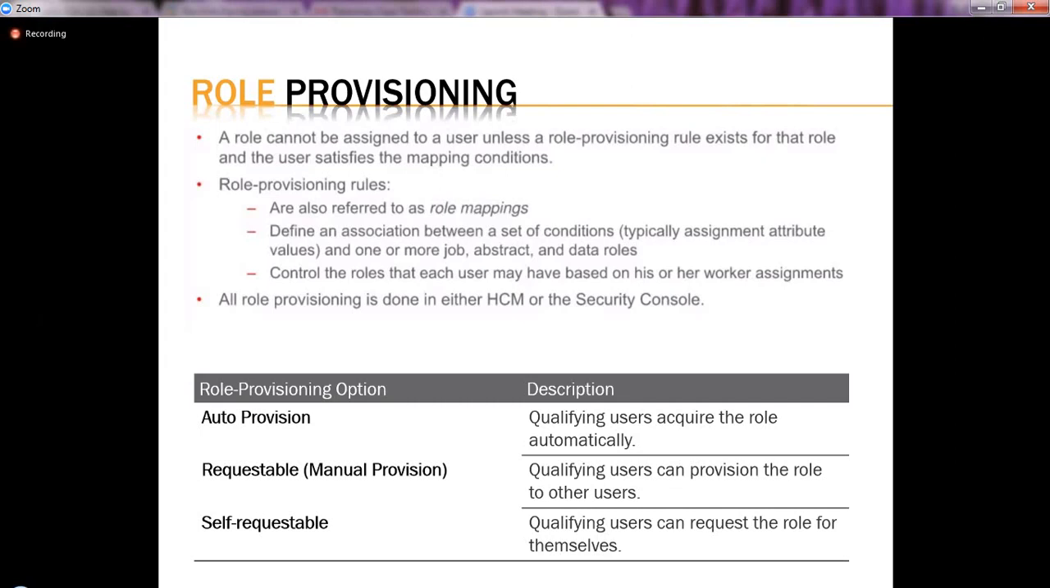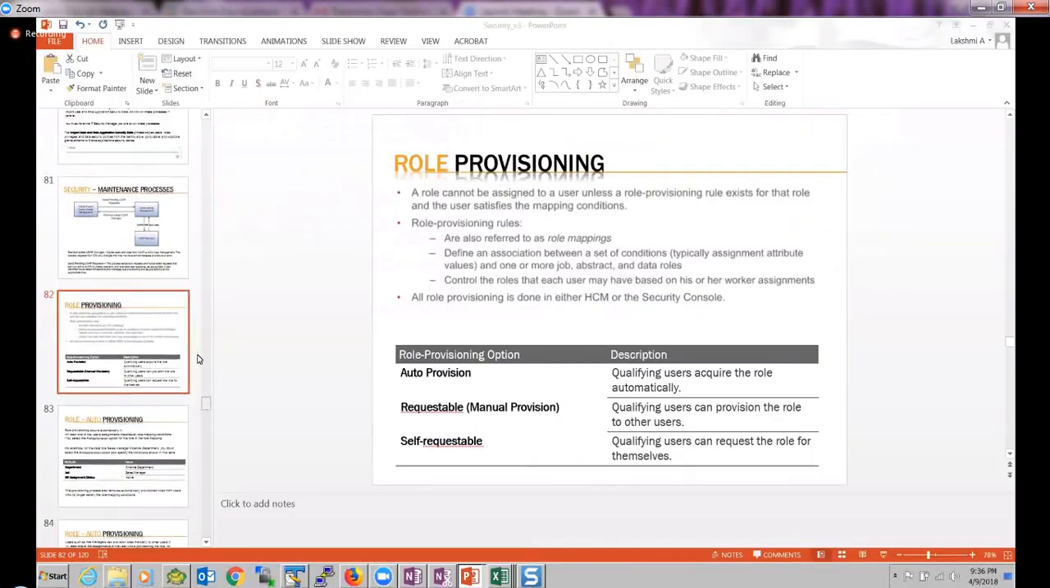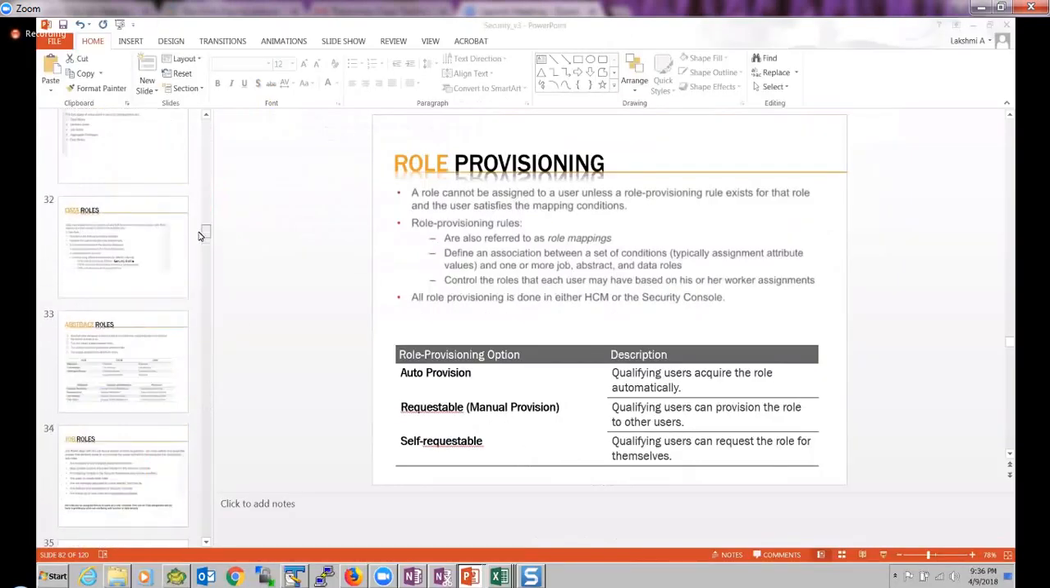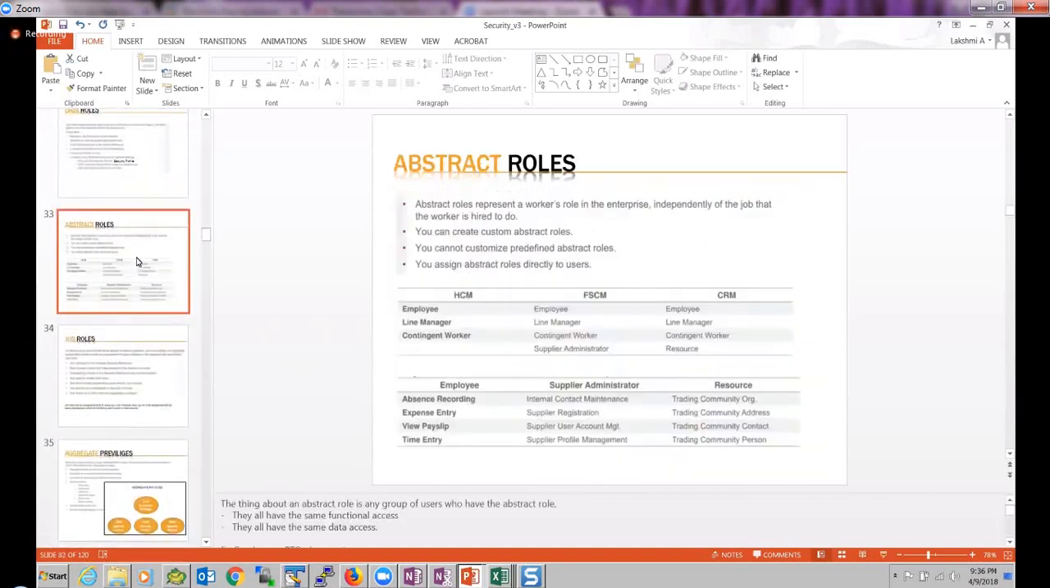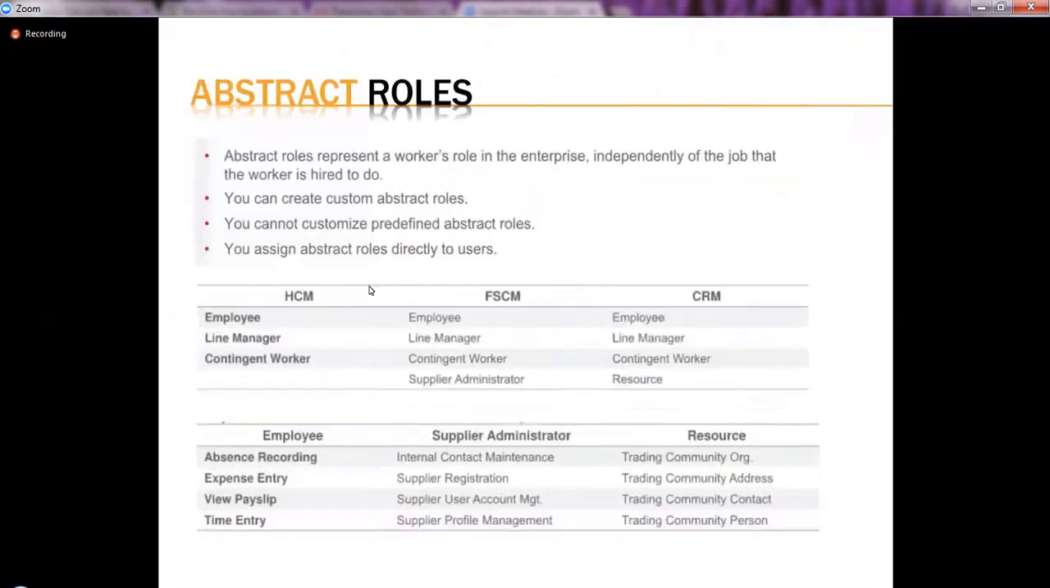Before going to provisioning, I haven't covered one kind of role called abstract role. We have covered data roles, duty roles, job roles, aggregate privileges, but we have left one role called abstract role. I left it purposefully while I was talking about roles. What is an abstract role?